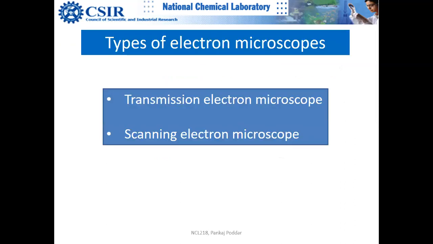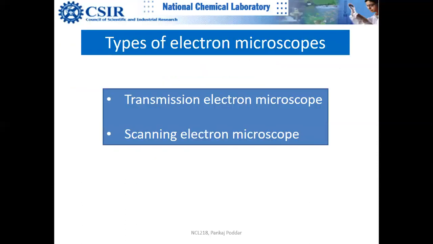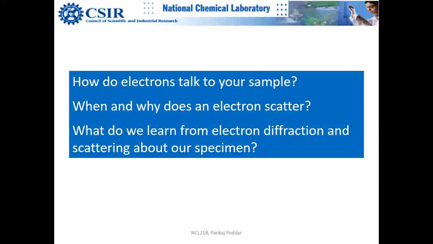So you understood that electrons look at Coulombian potential, Coulombian interaction, because they are charged particles. So they look at the differences in the potential. Suppose the potential is the same everywhere, then electrons won't scatter. So these are the questions which we'll be understanding today. How do electrons talk to your sample?